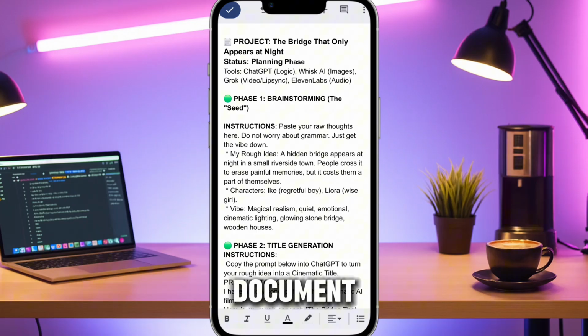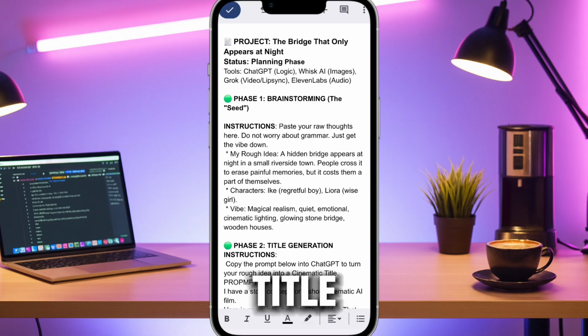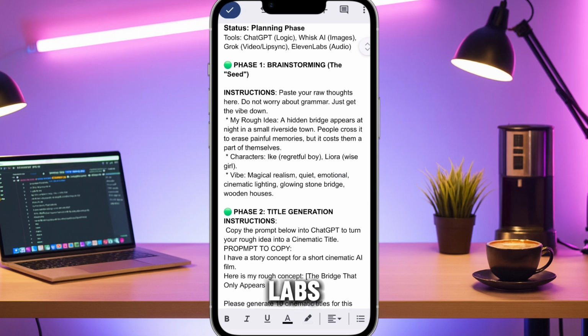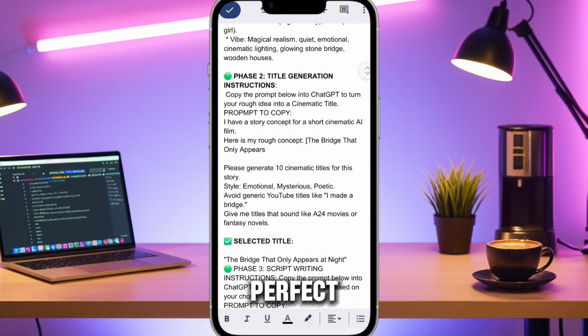This Google document is our brain. This is where the magic happens. We will plan the title, the script, the shots, and the character movement right here. We won't open Whisk AI, Grok, or 11 Labs until this document is perfect.